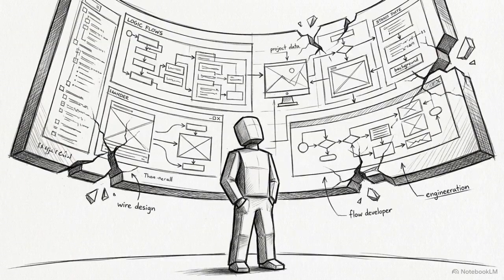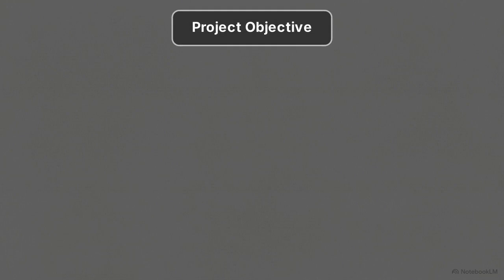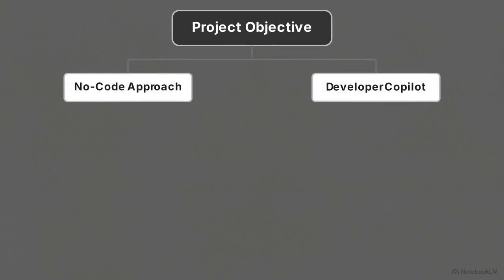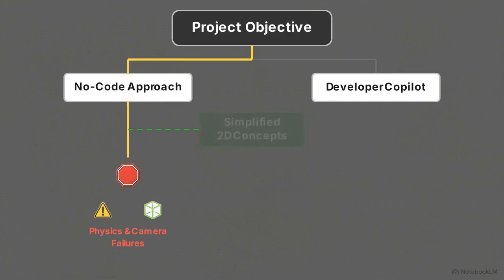How you use these tools depends heavily on your existing coding experience. We can map out a strategy using this decision tree. Starting at the top, ask yourself, is your goal a zero-code instant game or accelerated prototyping? If you have no coding experience and want a ready-to-play 3D game with a single prompt, follow the path on the left. This path terminates at a hard stop. You will hit a wall dealing with hallucinated game physics and broken cameras. If you are an absolute beginner, lower your scope and pivot. Build 2D text adventures or puzzle games where AI is less likely to break logic.